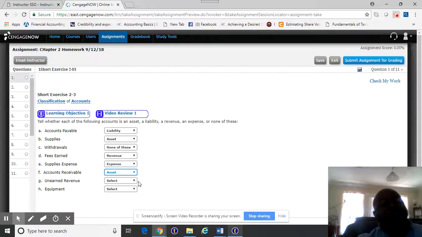Well, if they pay me for the next 12 months, I haven't earned that revenue yet. It goes on my books as unearned revenue. So as a result, unearned revenue is a liability because you have the money, but you haven't earned the revenue yet. That's a liability. Equipment, this is an asset.